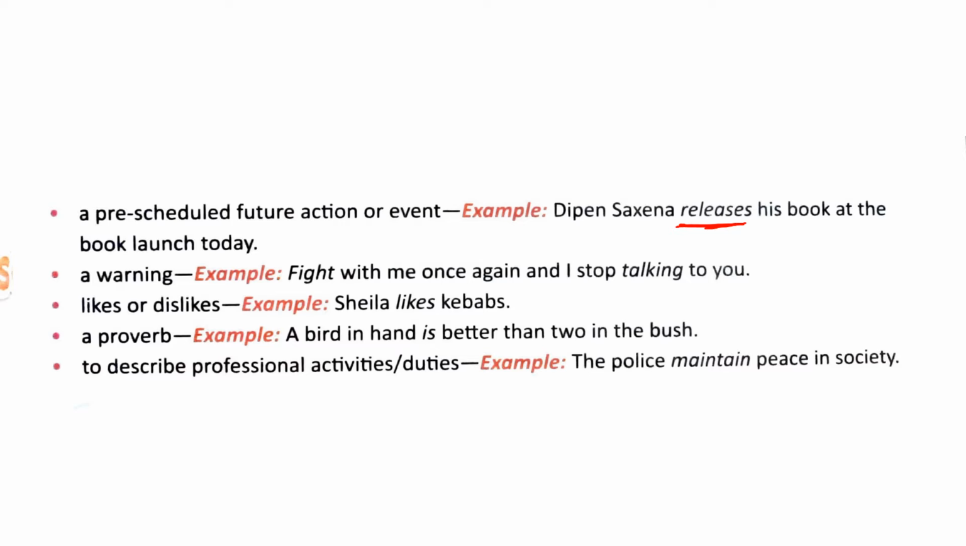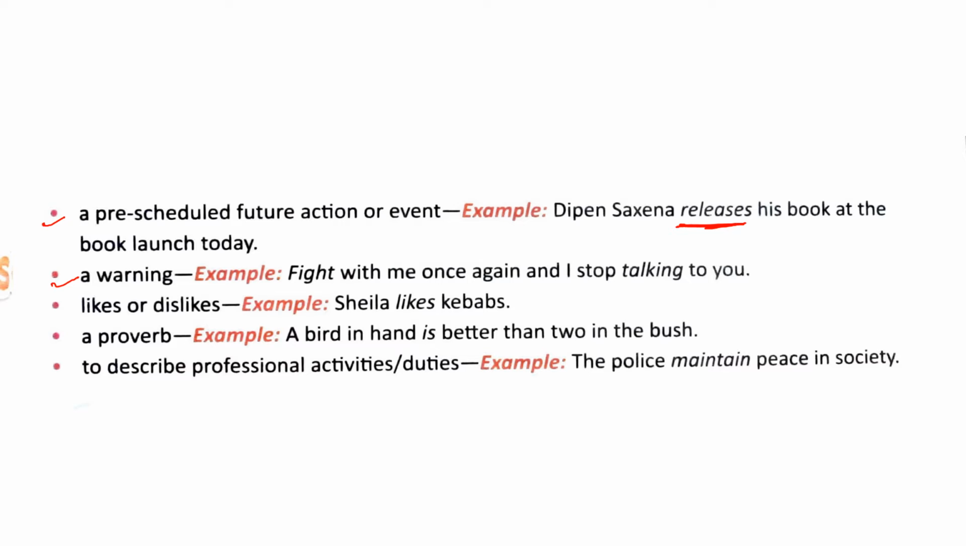We use simple present tense for warnings. For example, fight with me once again and I stop talking to you. Here it is a warning. You're giving a warning, so you use the simple present tense.